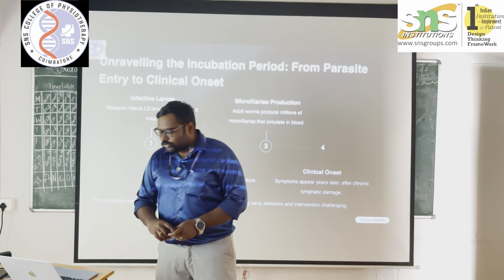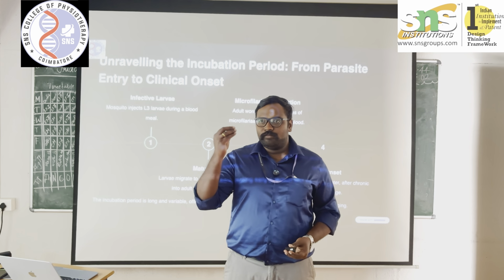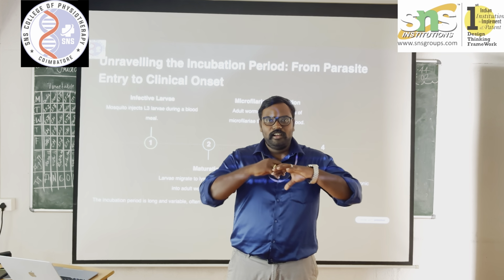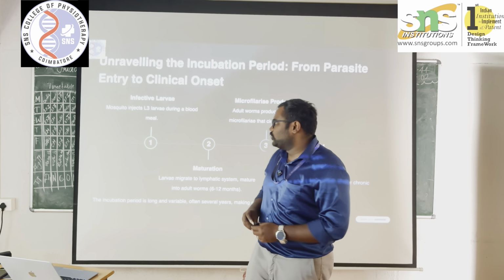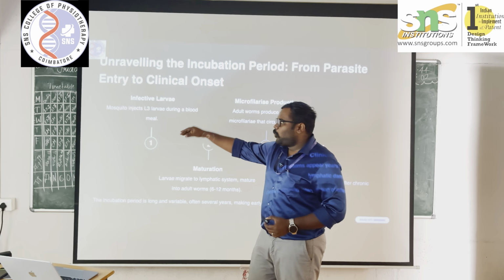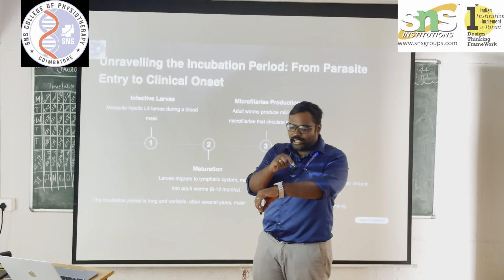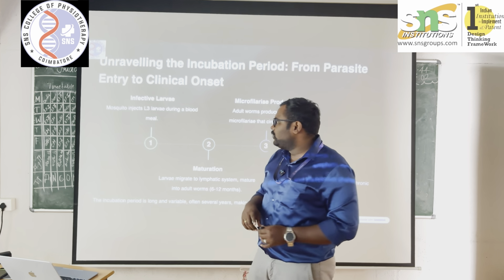Now, unraveling the incubation. What is the incubation? It is the development of the disease inside the person's body, and the area and duration of the development. First, the mosquito injects the L3 larvae during the blood meal. While the mosquito is biting, it will inject the L3 larvae.